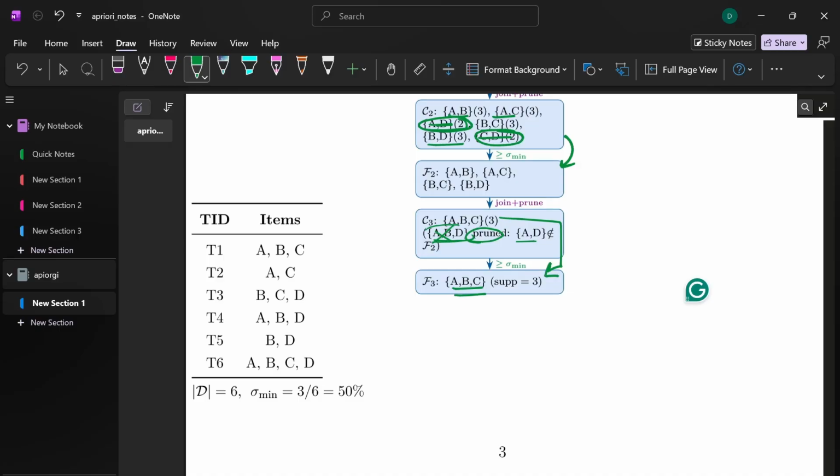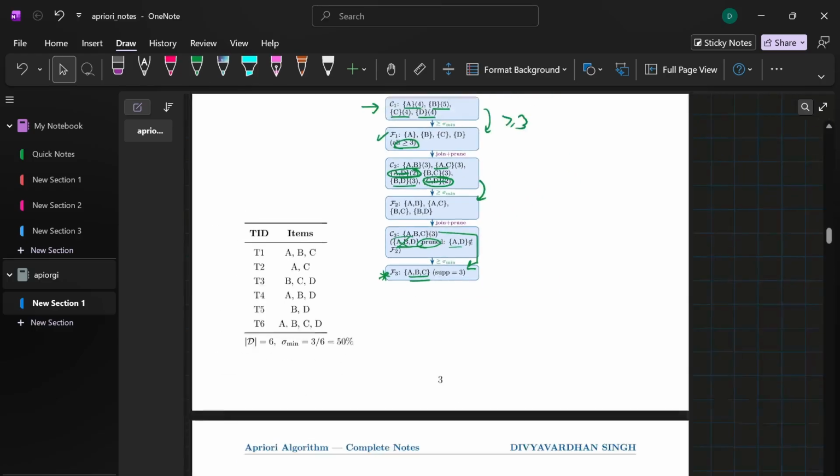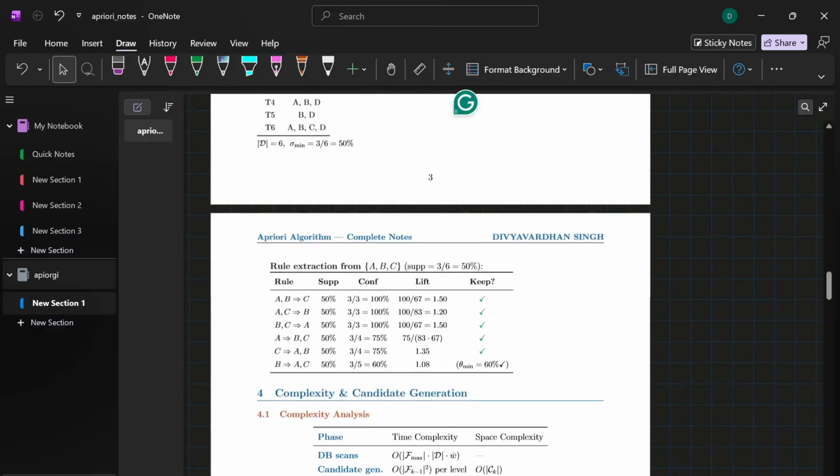Now for phase 2, we take the frequent item set ABC and break it down into rules. If our minimum confidence threshold is set to 60%, we evaluate the rules like this. For B to A, C, the confidence is 3 by 5, which is 60%. It barely passes, but the lift is only 1.08, meaning it is a weak correlation. Second, we have A, C to B. Confidence is 3 by 3, 100%, with a strong lift of 1.20. So here's an example which we have just solved.